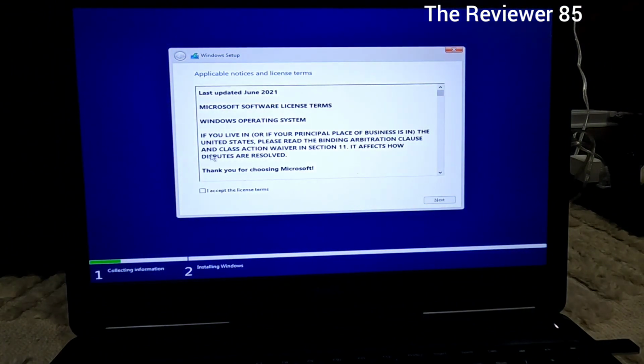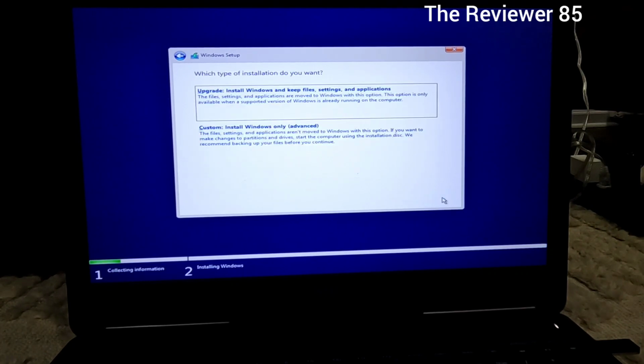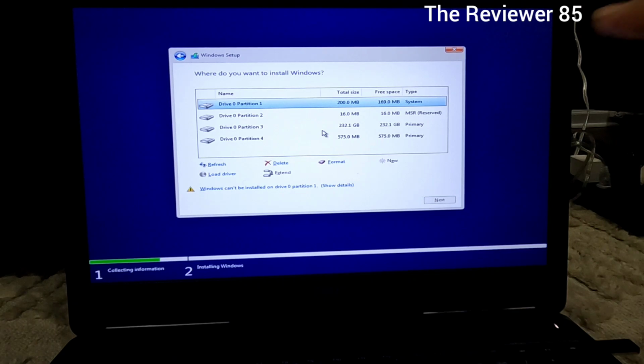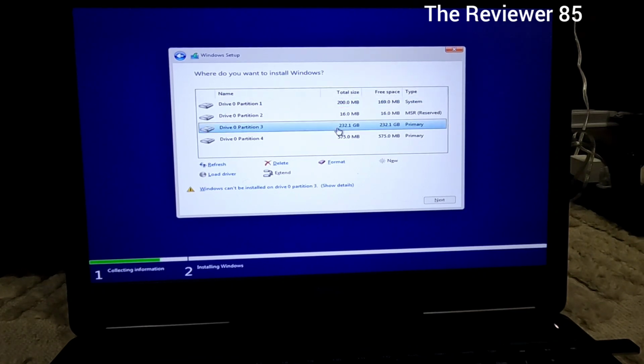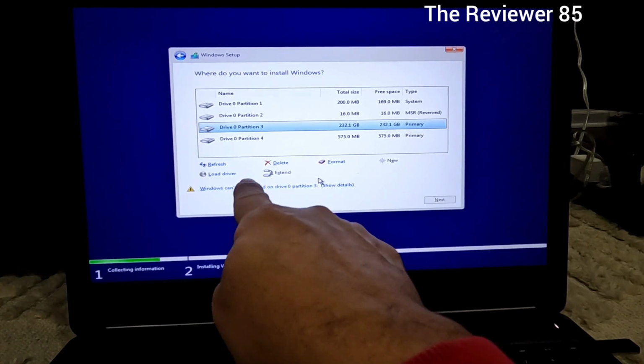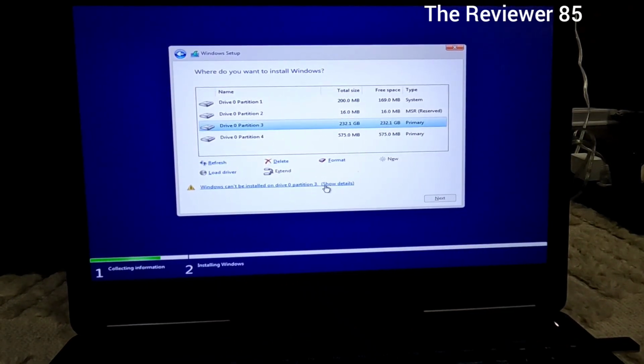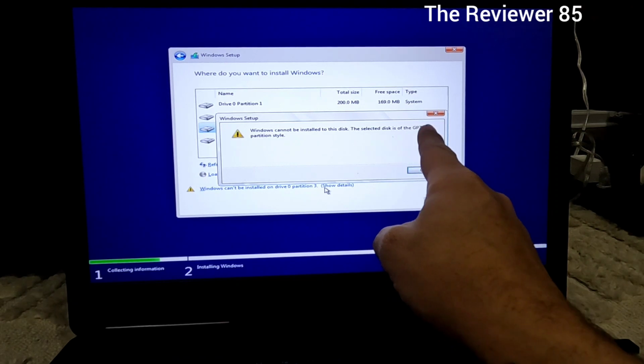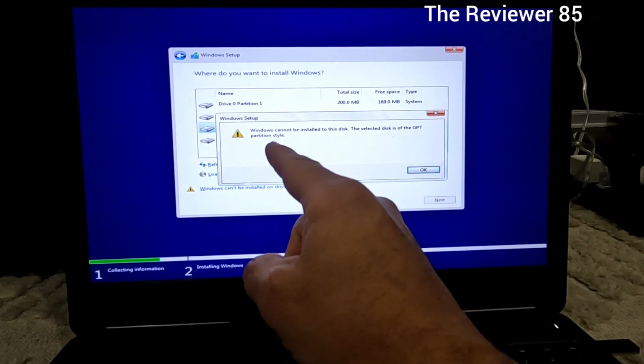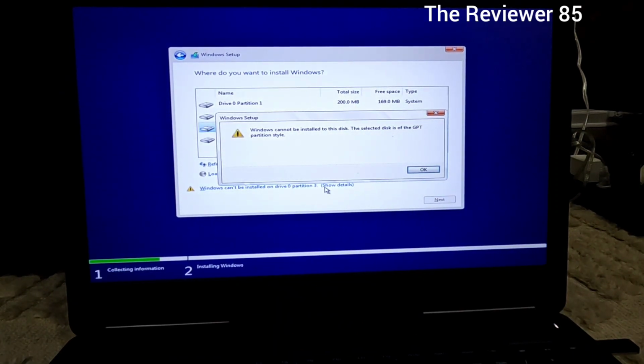Okay, it gets to this part right here. You're gonna hit accept. I'm gonna go in custom because it does not have a Windows, so you can see everything here. Now the problem that I'm getting is that my primary, which is this one, I have a 250 in there. I can't install it. It says right here, Windows cannot install. I hit show details and it says that it's GPT partition only. So you gotta turn it into the other one, the MBR.